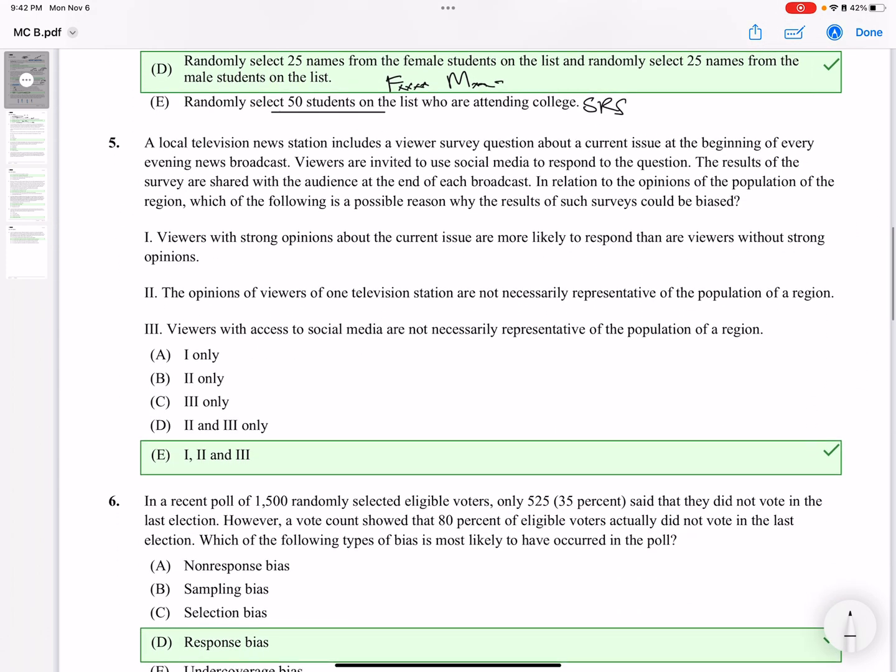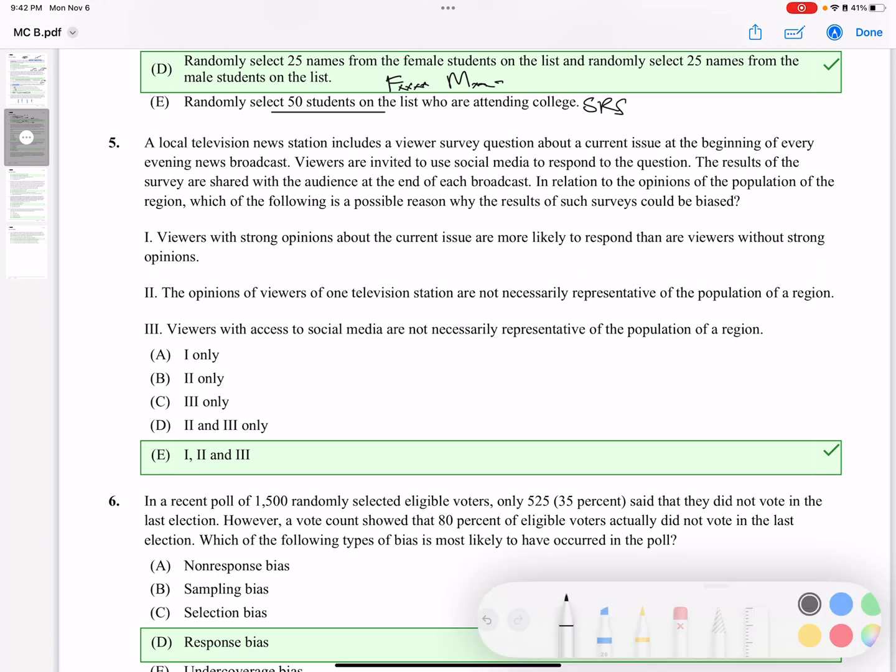Okay, number 5. A local TV station includes viewer survey questions about a current issue at the beginning of evening news broadcasts. Viewers are invited to use social media to respond to the question. The results of the survey are shared with the audience at the end of each broadcast. In relation to the opinions and population of the region, which of the following is possibly a reason the results of such surveys could be biased?